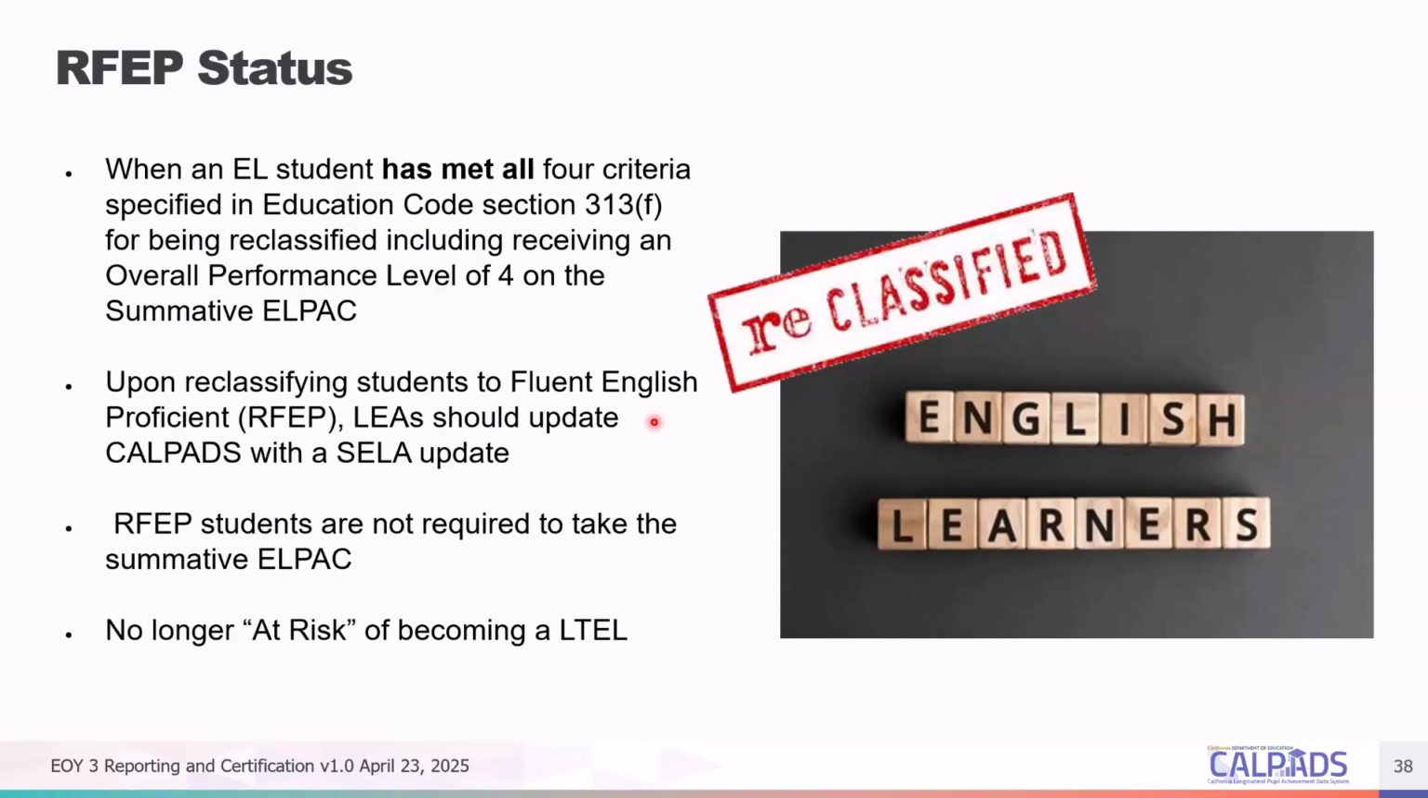Also, unlike EL and IFEP, where TOMS transmits that status to CalPADS, for RFEPs, LEAs are expected to submit the data directly to CalPADS through your SIS. And the benefit of having the student reclassified, of course, is that the student will no longer be taking summative testing for the next consecutive years, because basically RFEP is a terminal status for an EL student. And of course, it takes the student out of being considered at risk of being part of the long-term EL classification.